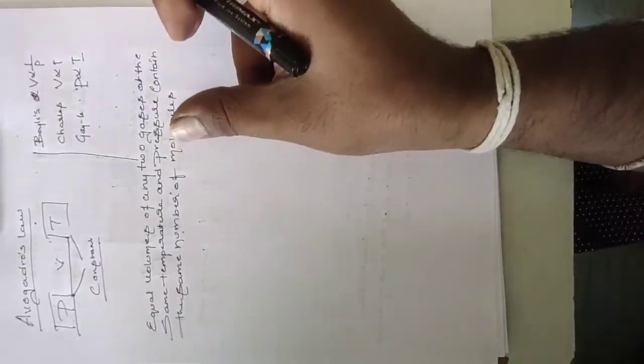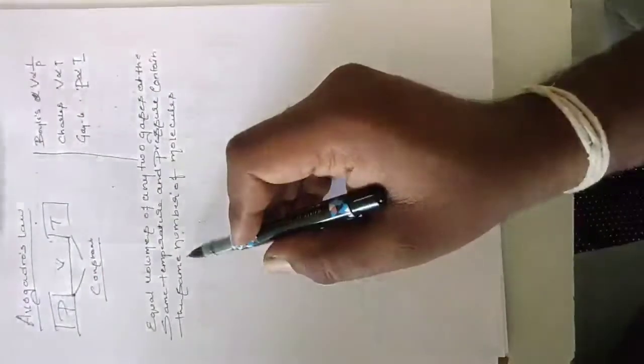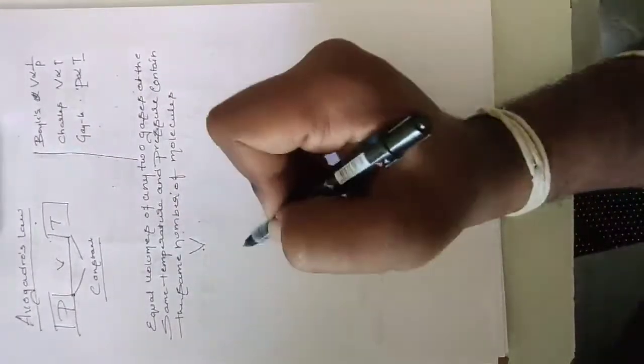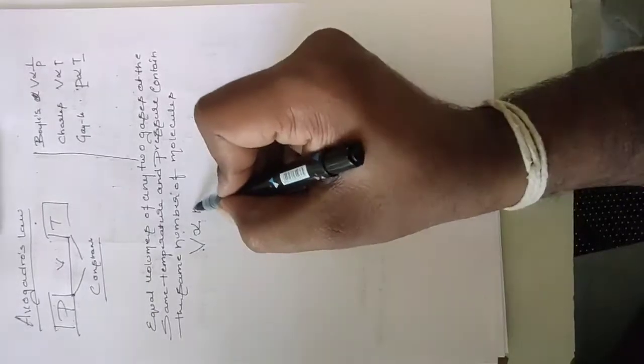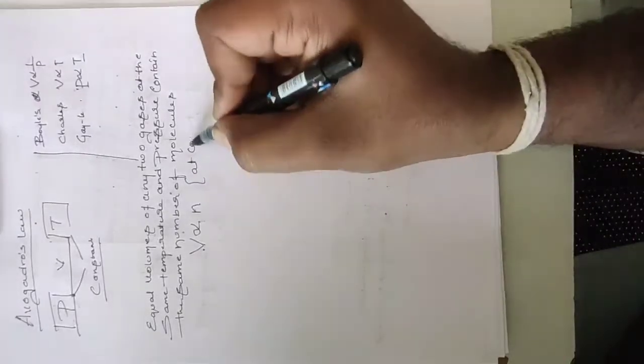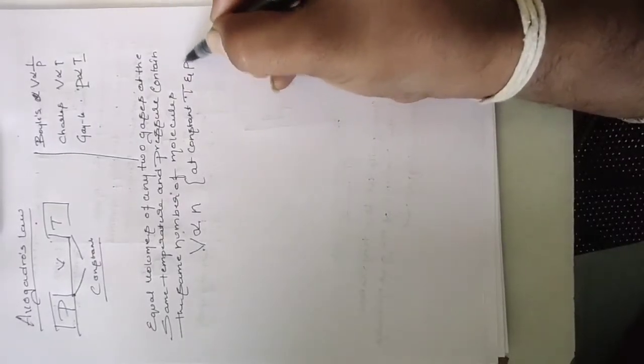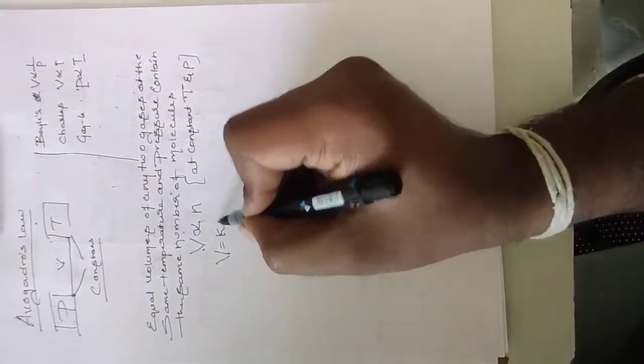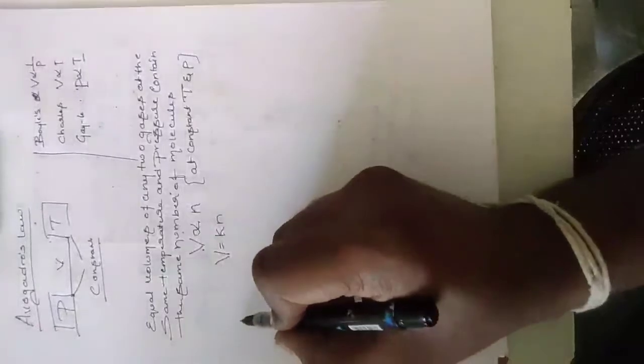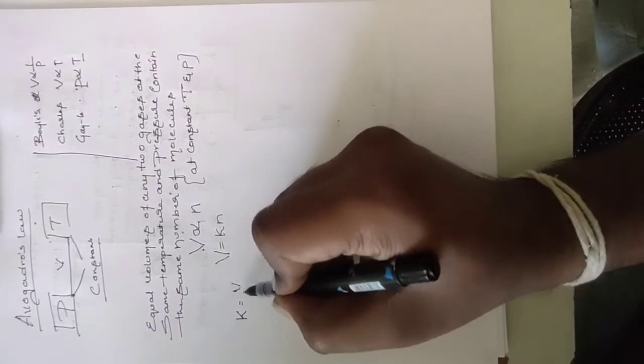Means you have taken two gases of equal volume and kept a constant temperature and pressure; the number of molecules remains the same, nothing changes. Then we write that V, volume, is directly proportional to n, the number of molecules, at constant temperature and pressure. We write V equals Kn, and we can find the constant K: K equals V by n.